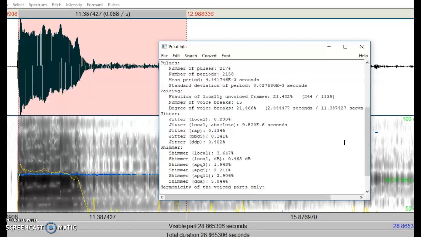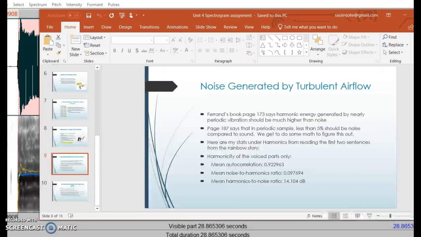And then page 176 says that you want less than 1% jitter in a normal human voice, and that more than that can mean that there's something interfering with the vocal fold vibration. And so we can see up here that mine falls at 0.23, so that's definitely less than that 1%.